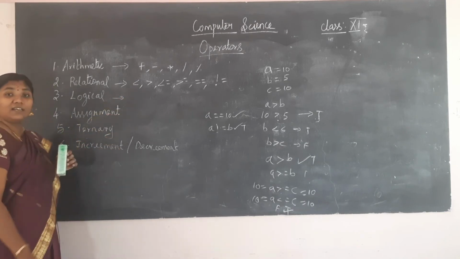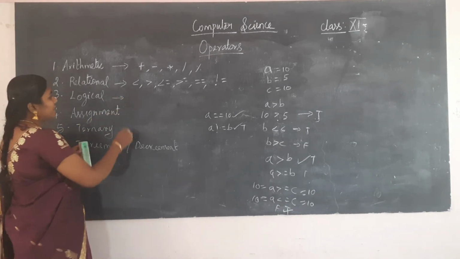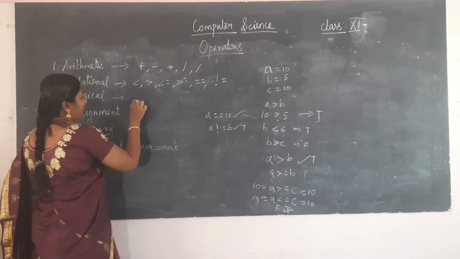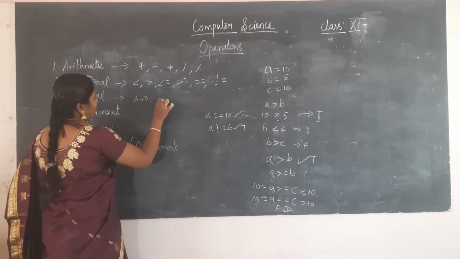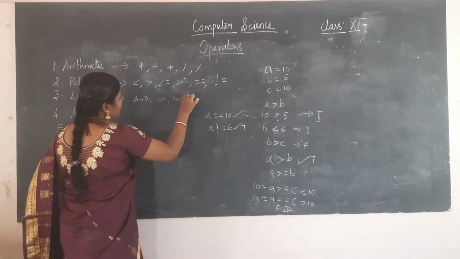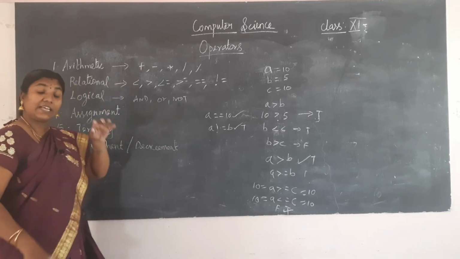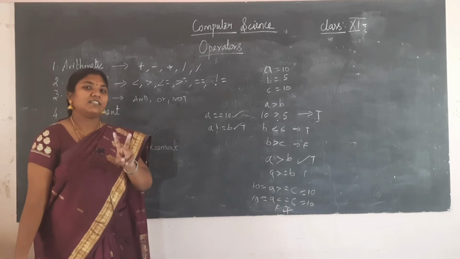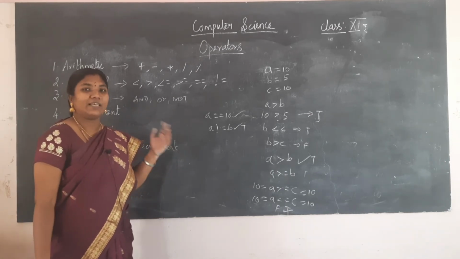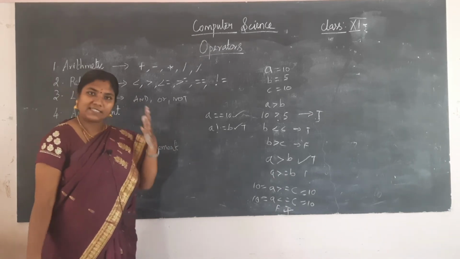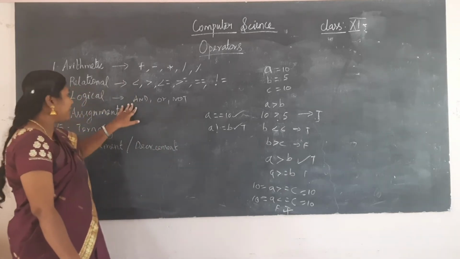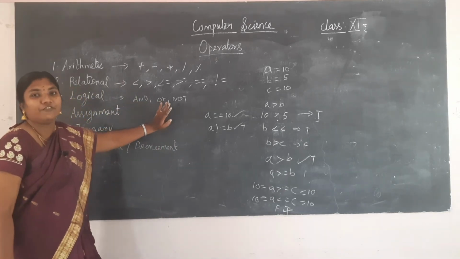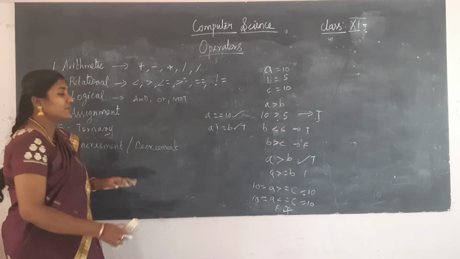So what are all the logical operators? Logical operators are and, or and not. These are the basic 3 logical operators. In chapter 2, in Boolean algebra, you have learned about the AND, OR, NOT gates. Here we call it the logical operator. For this we will be using symbols.